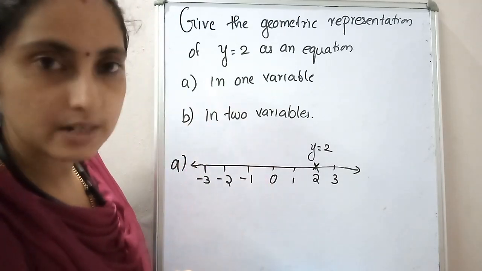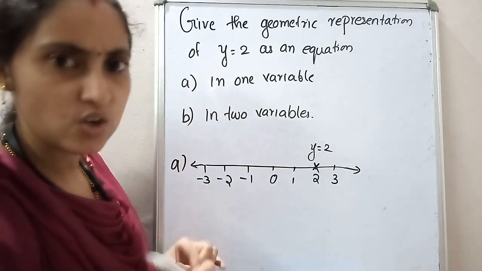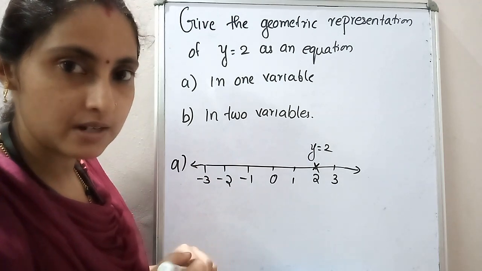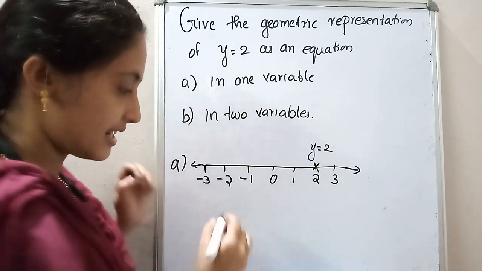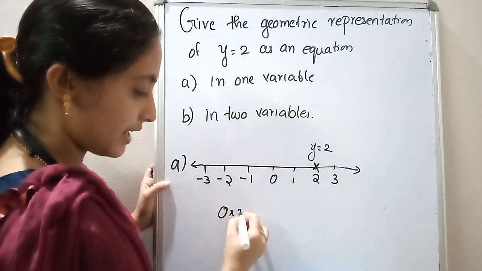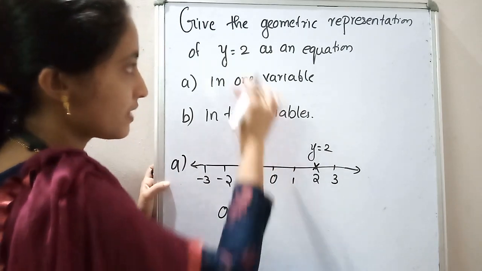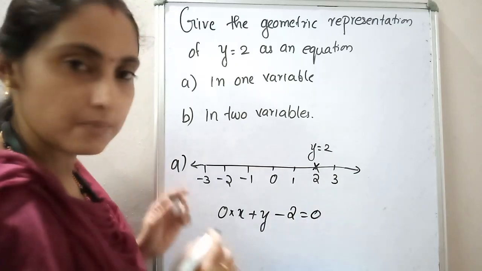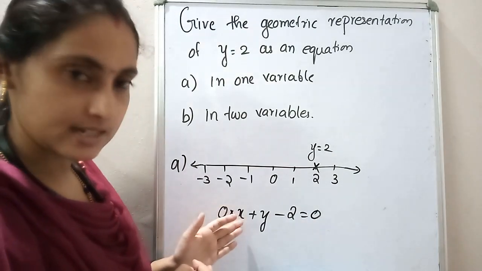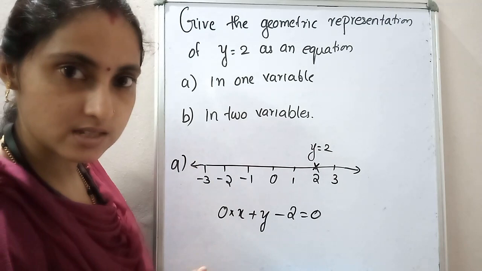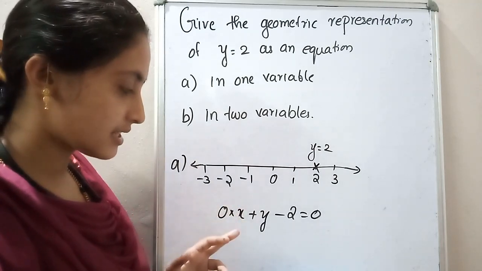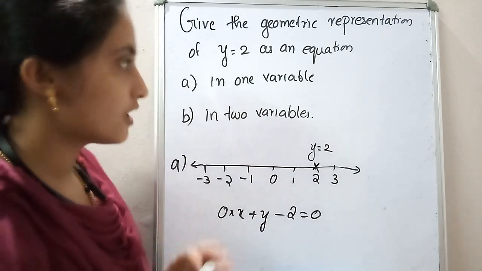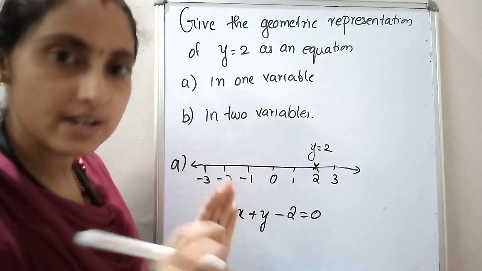Then for the second one, you have to think. That is in two variables. Here there is only one variable, so how will you convert it into two variables? You already studied this. Do you remember? That is 0 into x plus y plus 2, when you move to this side, becomes y minus 2 is equal to 0. So 0 into x, so x can take any value. If you take 1 as x, what is the answer? 1, 2 will come.